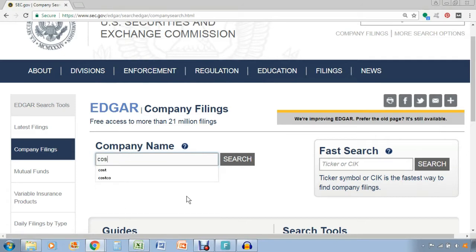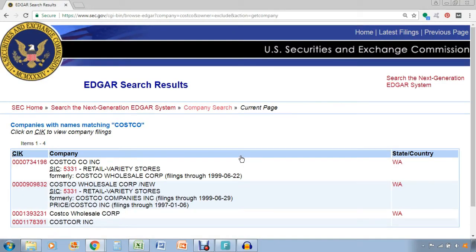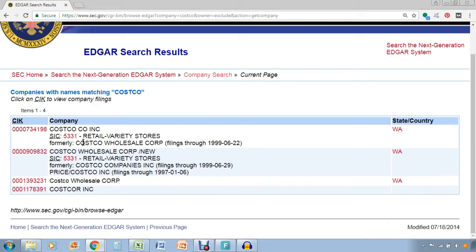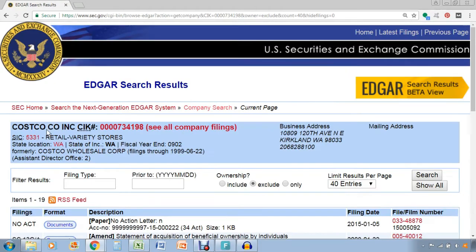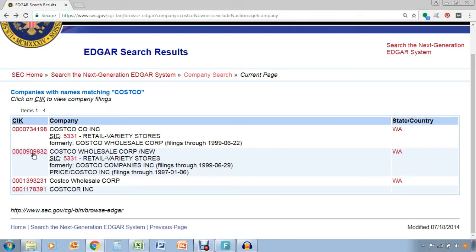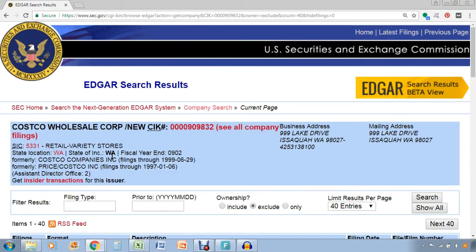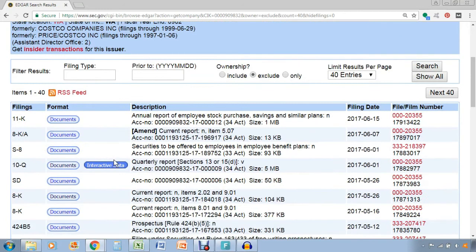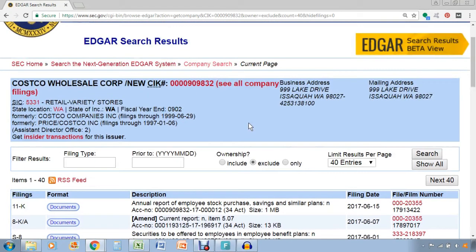So we're just going to type in Costco into the search bar here. And if Costco is a name that they have in their database, it'll pull it up. So it's the first one that pops up. I'm sorry, it's actually the second one that pops up. So you can access all the filings this way.